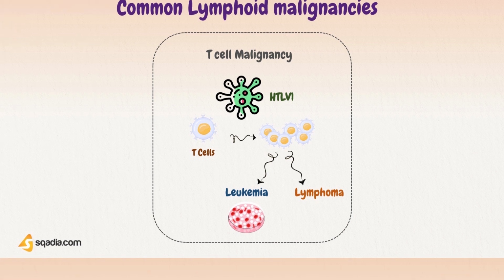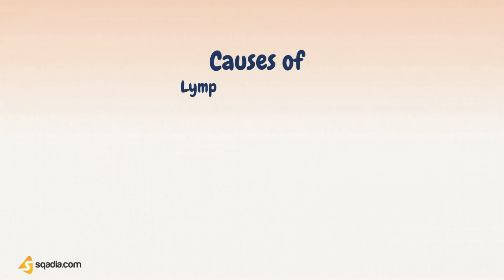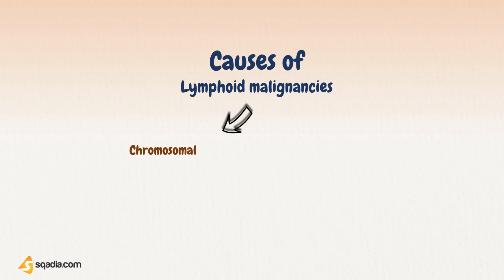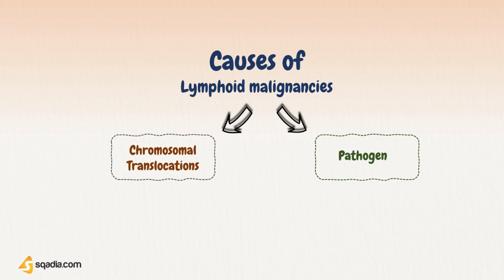After getting a brief concept about certain lymphatic malignancies, let's look at the possible causes of these malignancies. Because cells from lymphoid malignancies are easy to remove and grow in vitro, much is known about how they arise. And this is usually the result of oncogene activation by chromosomal translocations, or the effects of pathogens. Let's see how these reasons lead to oncogenesis of lymphoid cells.